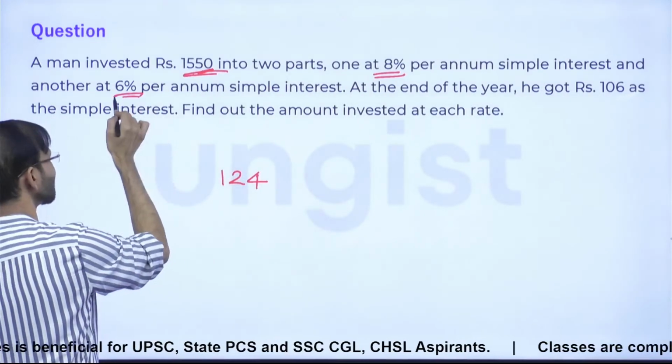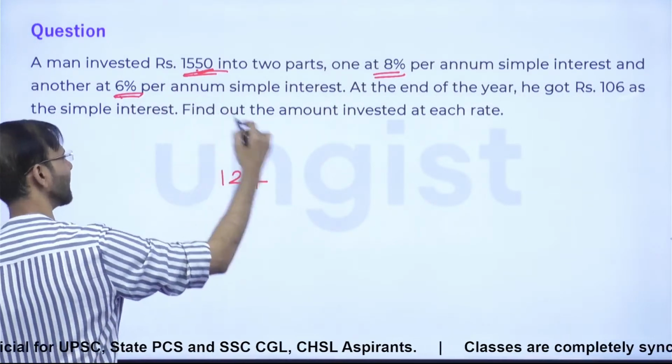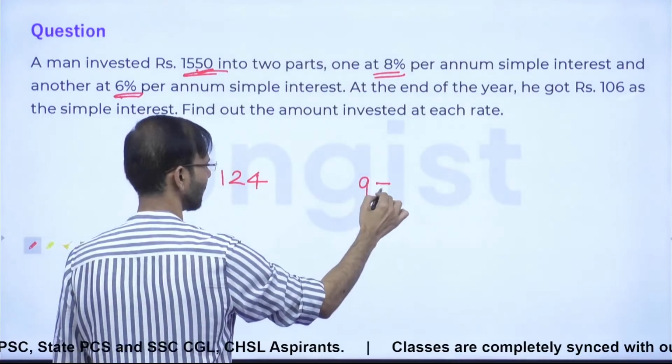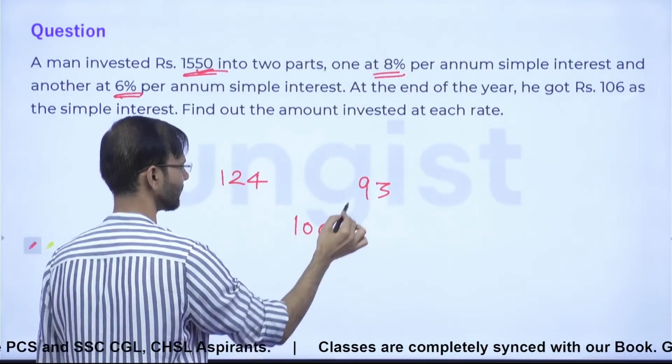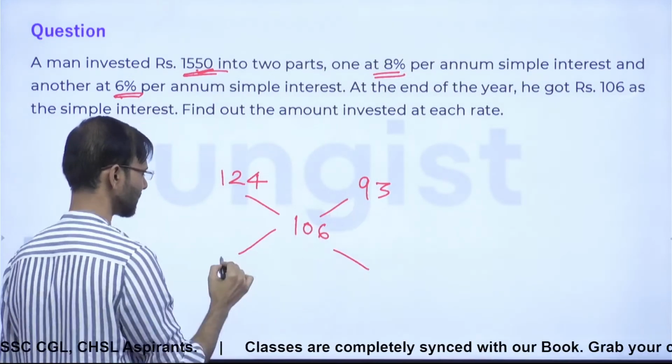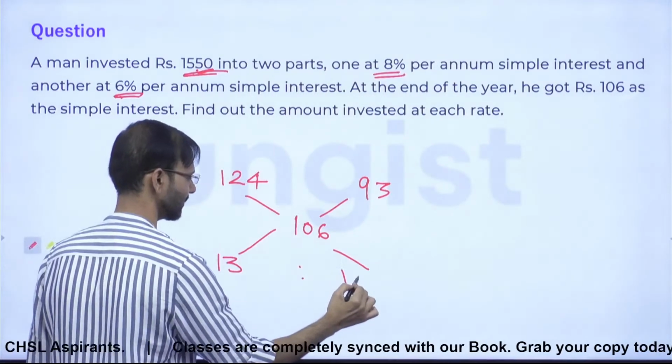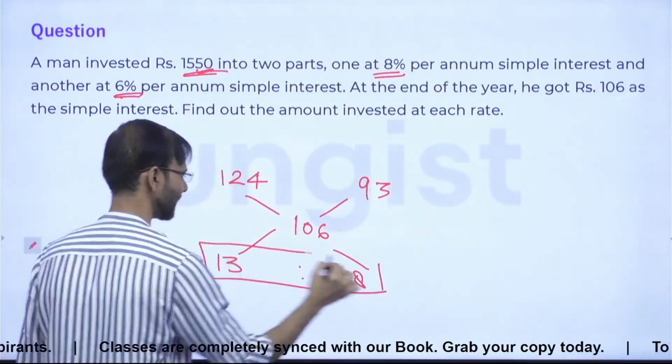Right, 6% is 93, 15 into 6 is 90 and 3. And this is 106, correct everyone? So this will be 13 and this will be 18. So 13:18 is the correct ratio.